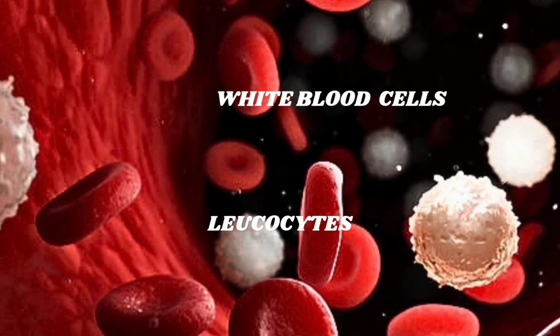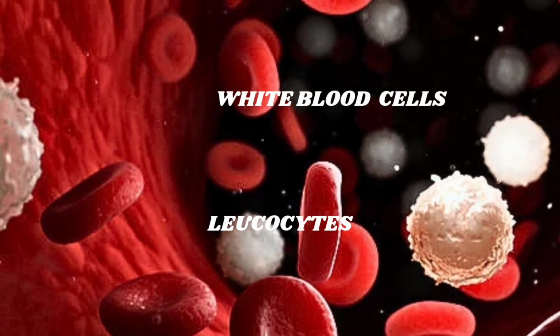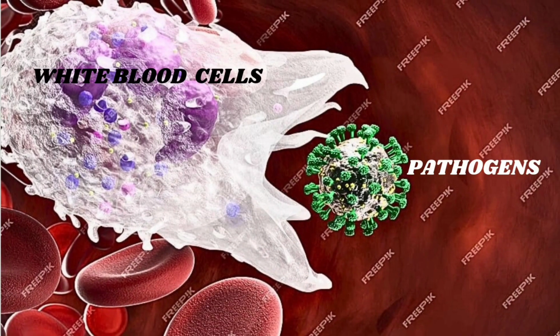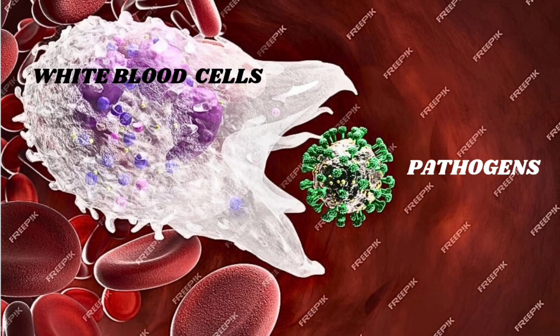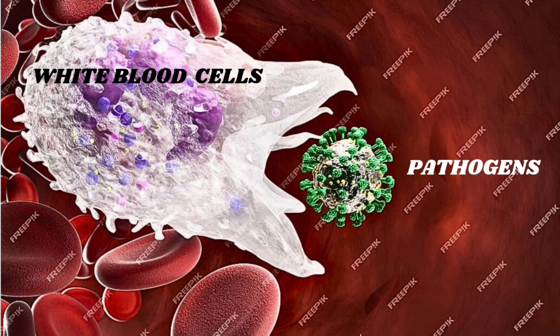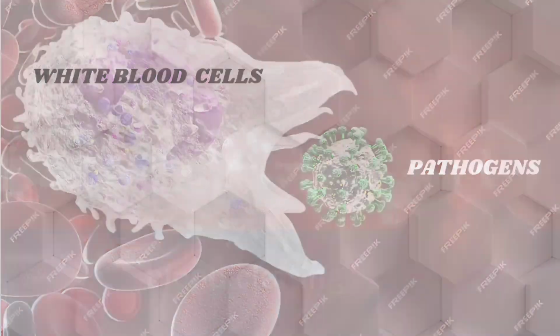White blood cells are also called leukocytes. They are pale white colored, larger in size, and play an important role in immunity. They are responsible for fighting foreign pathogens such as bacteria, viruses, and fungi that enter your body.